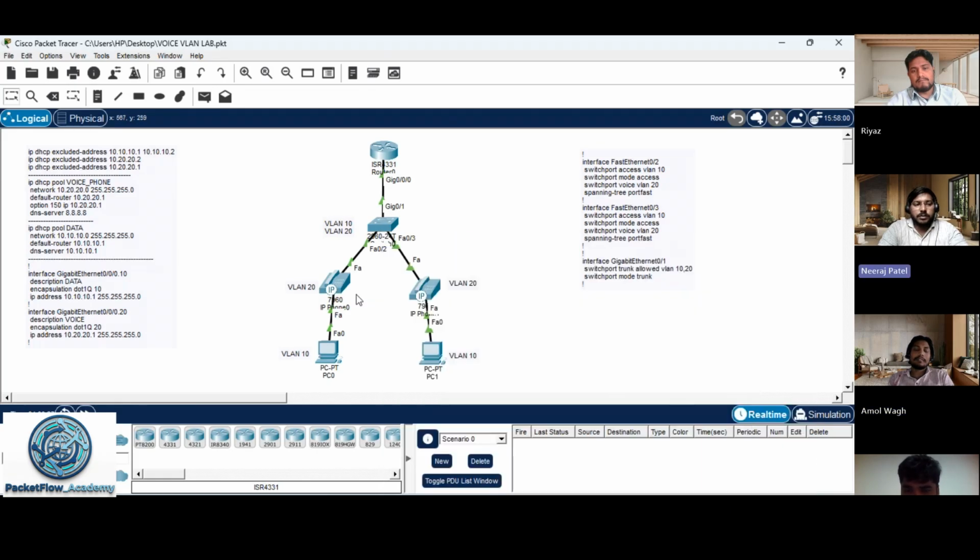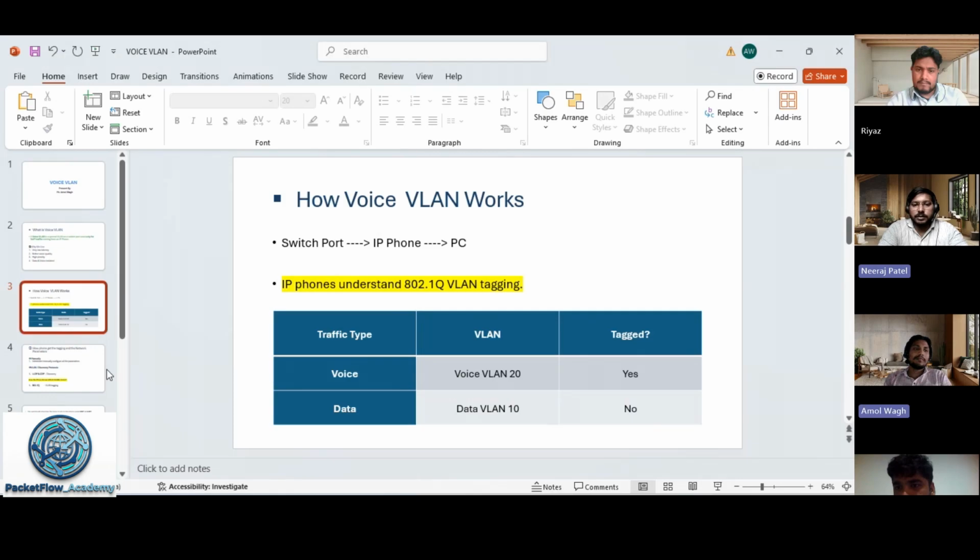Okay, so in the initial phase, the switch first shares the information in the CDP or LLDP packets, which one is for voice and which one is for data. Once the phone receives all these details, it will differentiate and perform the tagging of the VLAN in the traffic. Yes, right. Okay, I have one question.